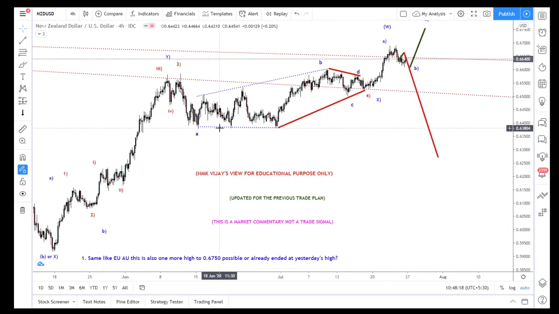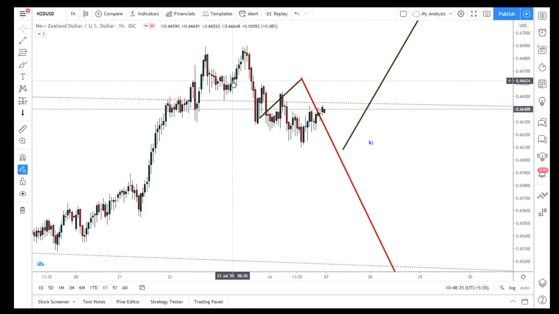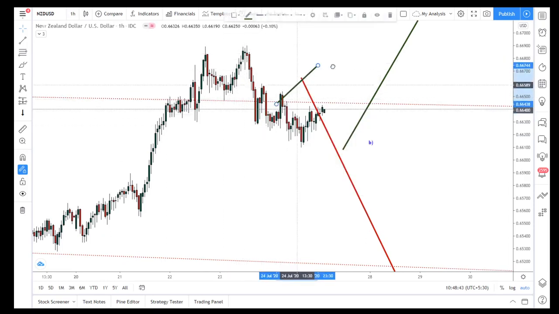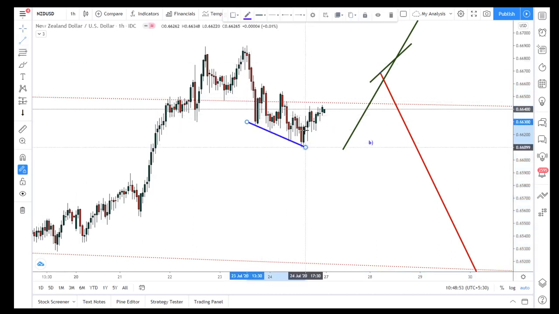So now, after the conclusion of that Australian dollar also, this is the third, the fourth has ended here, and what I saw in that Australian dollar also is the same thing, an aggressive move here. Here also exactly the fifth is over, and this is also the same thing, a leading diagonal, 1 2 3 4 and 5 here also.